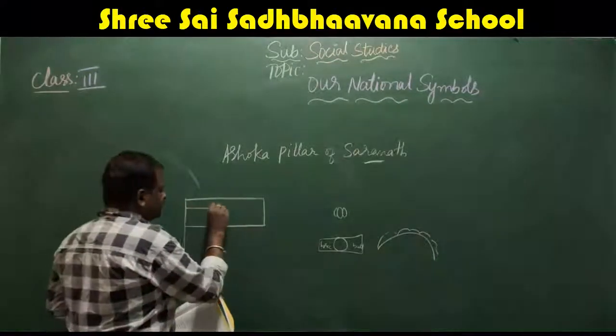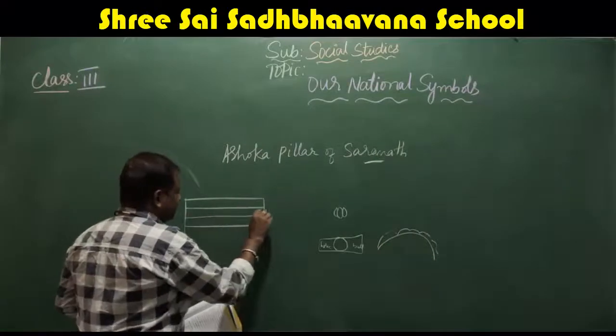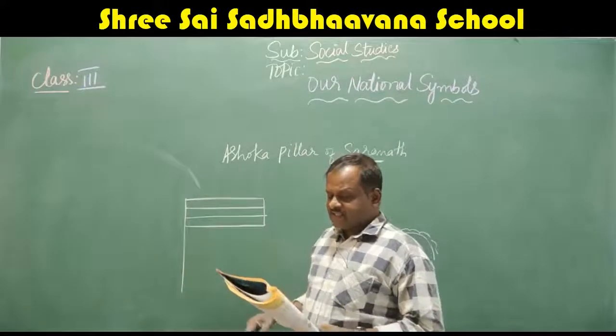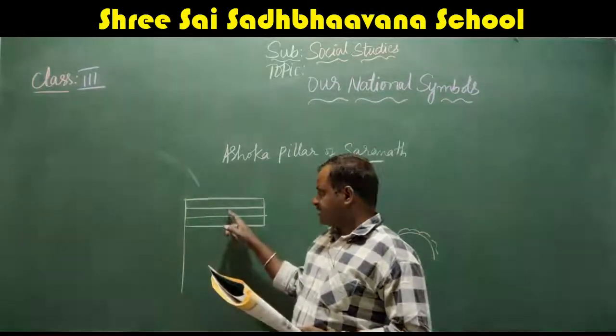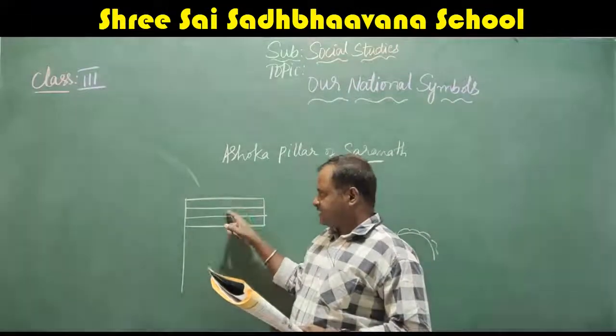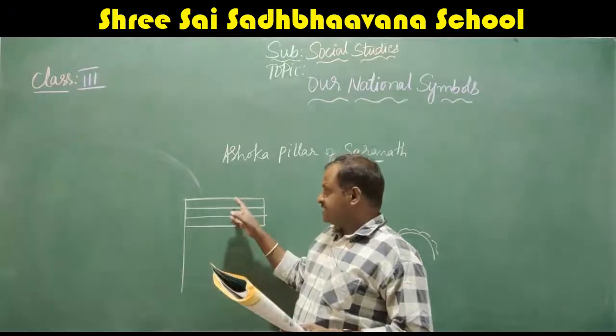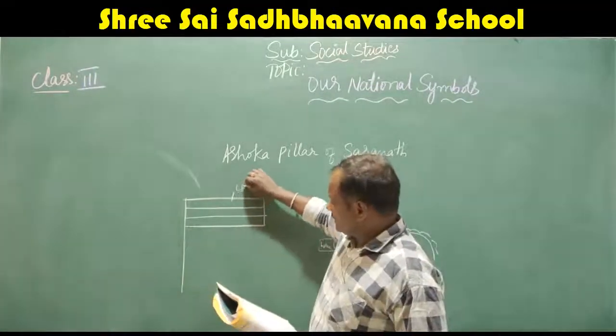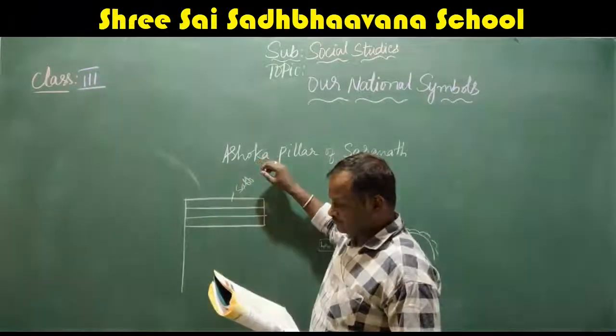It has three horizontal bands of equal size. Yes, three bands of equal size. The first one is saffron. You know this, this is the saffron. The next one is white.